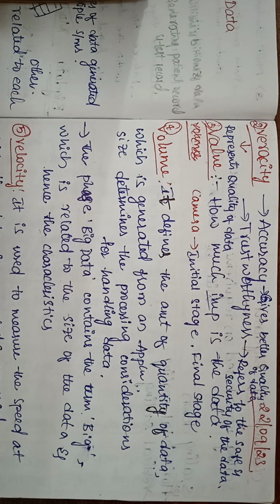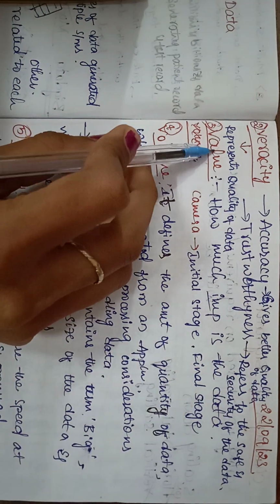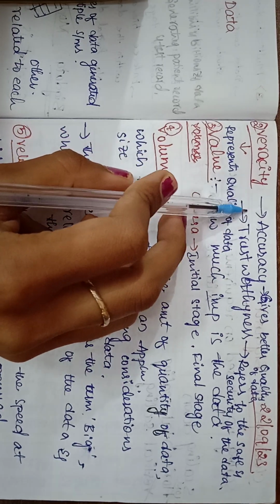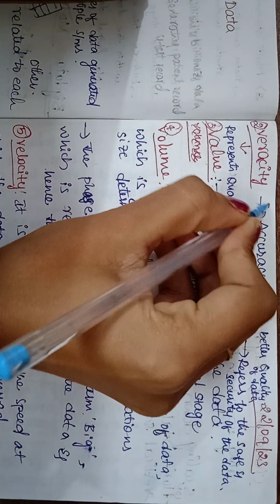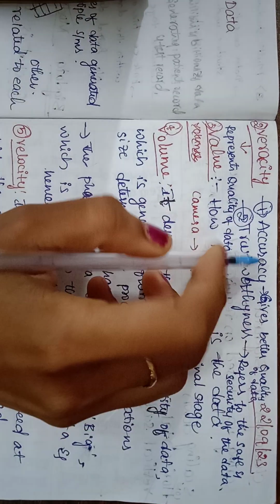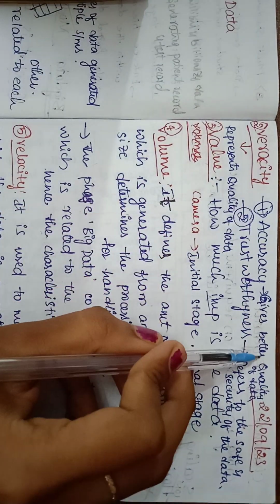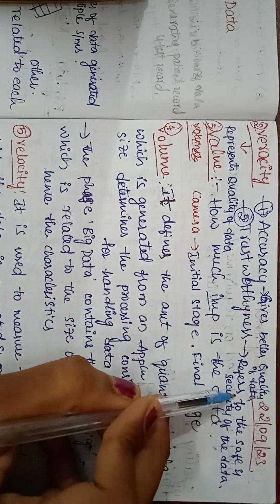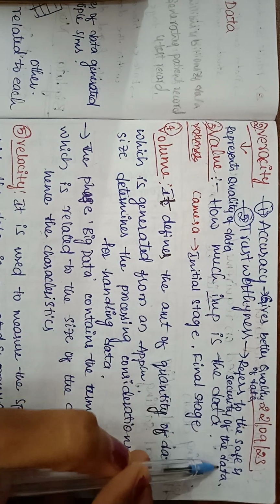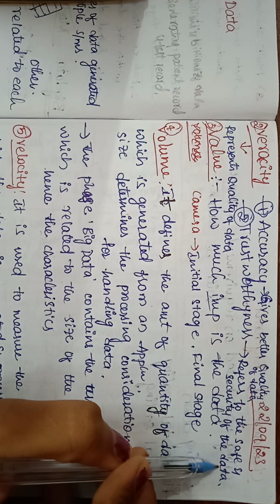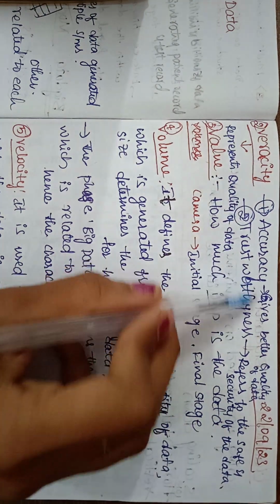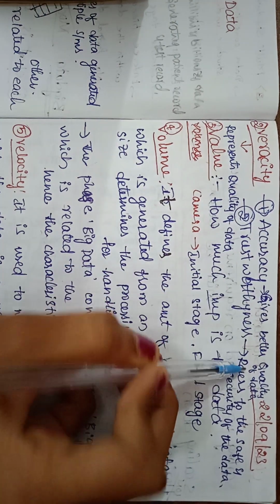The second one is veracity. Veracity represents the quality of the data. We have to mention 2 points, accuracy and trustworthiness. The accuracy gives the better quality of the data, and the trustworthiness refers to the safety and security of the data, how much it is secured and safe.